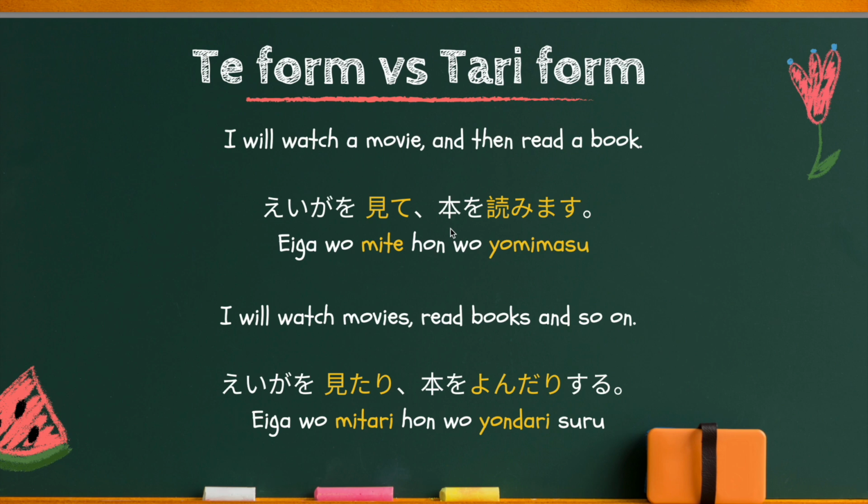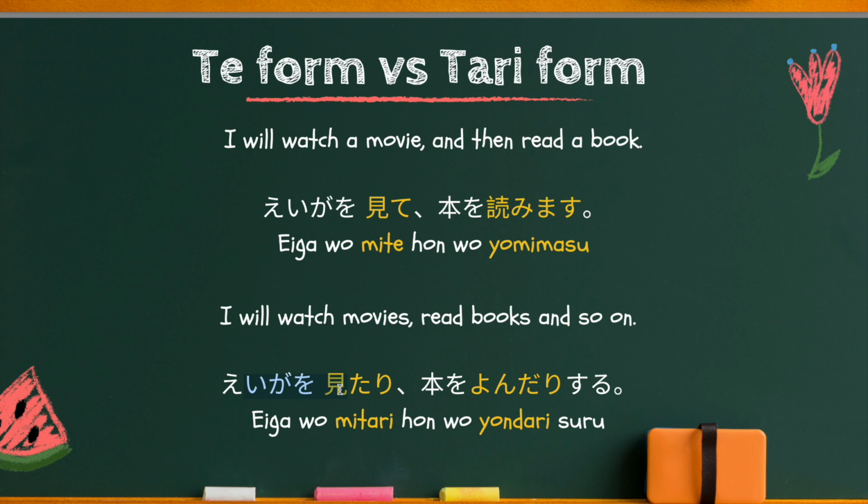Unlike te form, if you use tari form, the order doesn't matter. So for example, 映画を見たり、本を読んだりする。This time, since you are using this tari form, the order doesn't matter. You may read the book first and then watch a movie.